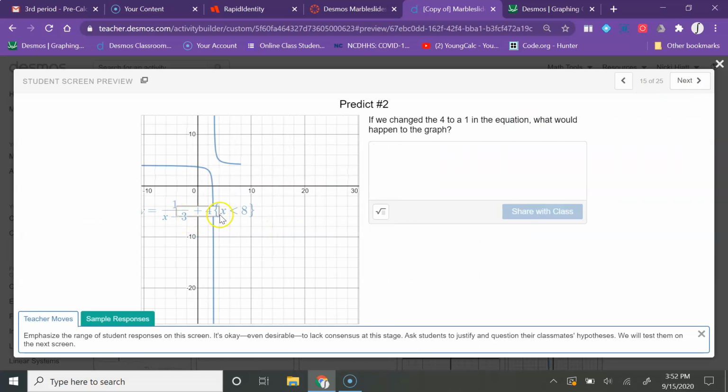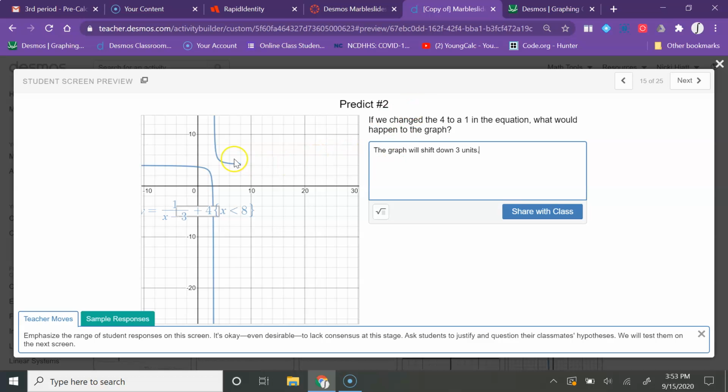Okay, here's another one. It says if we change the 4 to a 1 in the equation, what would happen to the graph? So right now, this is a rational equation that has been moved up 4 because we can see the plus 4. We can also tell right here, this is going up by 2's here. So we have that horizontal asymptote at 4. So if we change 4 to 1, then the graph is going to have a horizontal asymptote at 1. So that would be 3 lower than it was before. So we could say the graph will shift down 3 units.